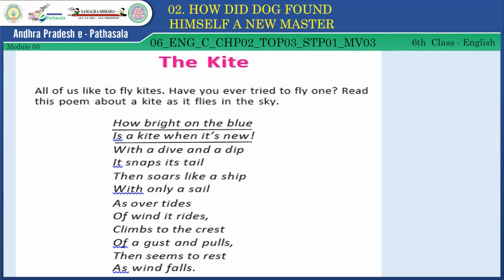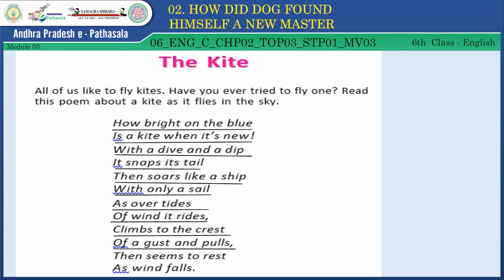You repeat after me. How bright on the blue is a kite when it's new. With a dive and a dip, it snaps its tail, then soars like a ship with only a sail. As over tides of wind it rides, climbs to the crest of a gust and pulls, then seems to rest as wind falls.